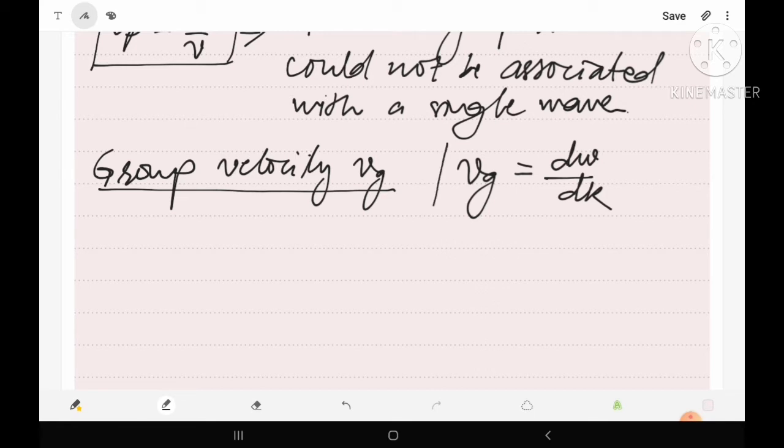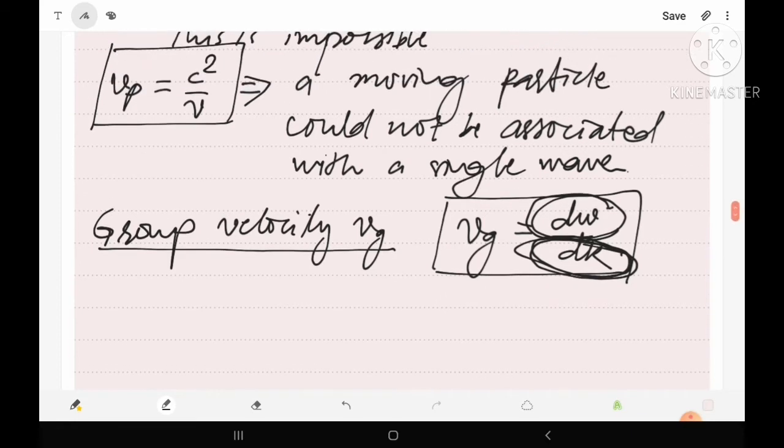If we study this relation, then d omega means differentiation of omega with respect to some variable, but we don't know the variable with respect to which omega will be differentiated. Similarly, at the denominator dk is again the differentiation of k with respect to some unknown variable. So let us try to find the variable with respect to which omega and k will be differentiated.